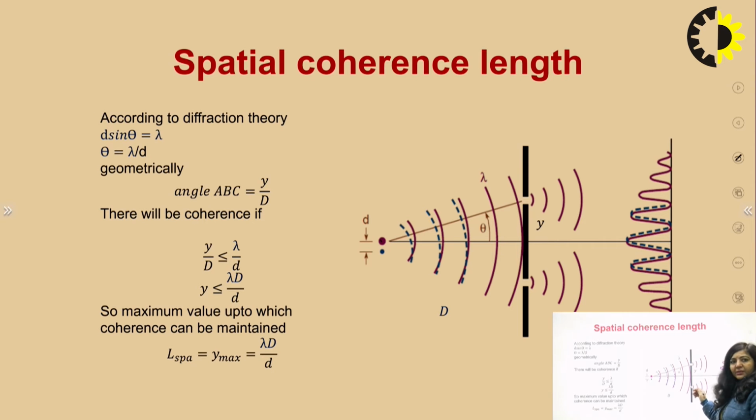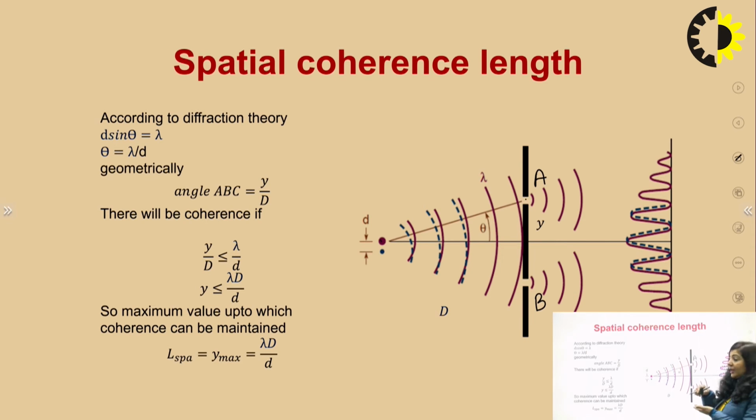Now you have these 2 points in a plane perpendicular to the direction of propagation. You can easily correlate this diagram with Young's double slit experiment. You have a single slit of width d, which is illuminating these 2 points, or light is received by these 2 points. Let the first point be A and the second one be B. These 2 points are in a plane perpendicular to the direction of propagation.